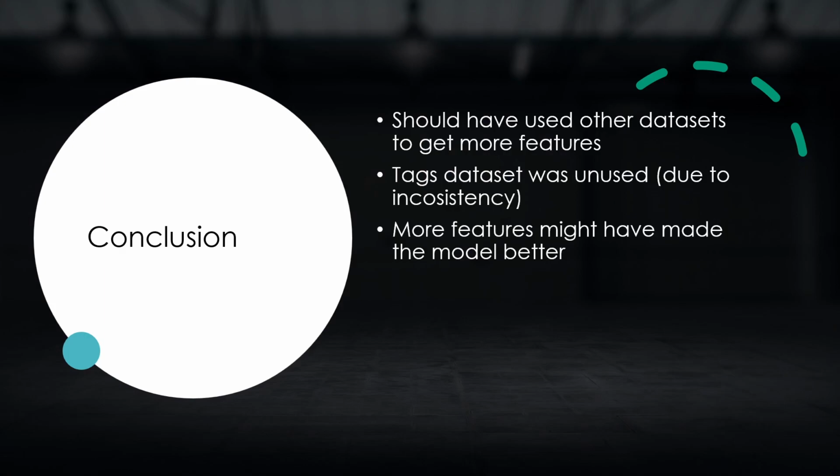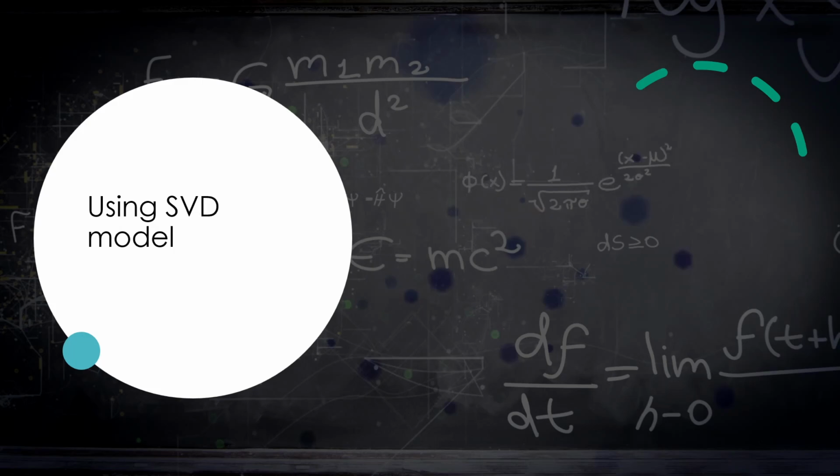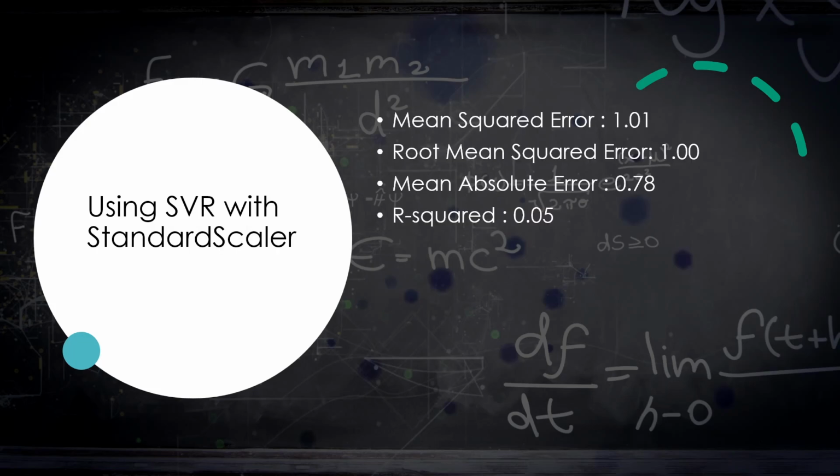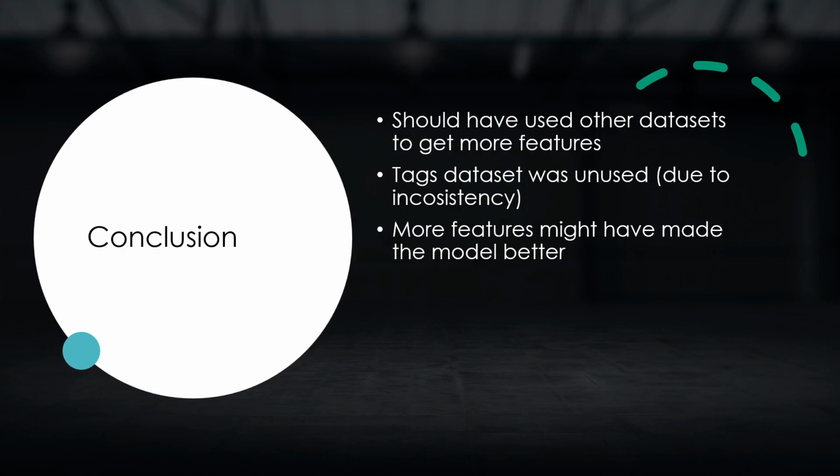So the basic conclusion of this was maybe we should have used other datasets to get more features because of the R squared value being really low. Combining the models had a little bit better result, but again, it wasn't the best. And it was also very unfortunate that the DAX dataset that we had was completely unused due to its extreme inconsistency. So we think if we could have squeezed in more features, the model would have been much better.